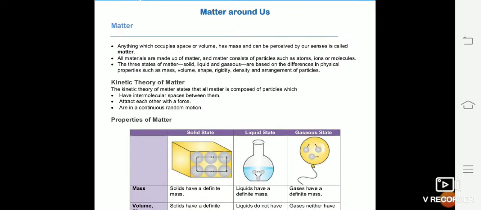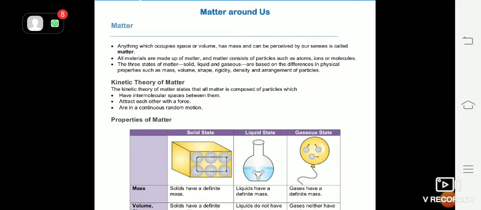So now it's your turn to welcome you to 8th standard, and today is our first lecture for 8th chemistry, and we are going to start with the lesson Matter Around Us. Now what actually is matter? Anything which occupies space or volume, has mass and can be perceived by our senses is called matter.